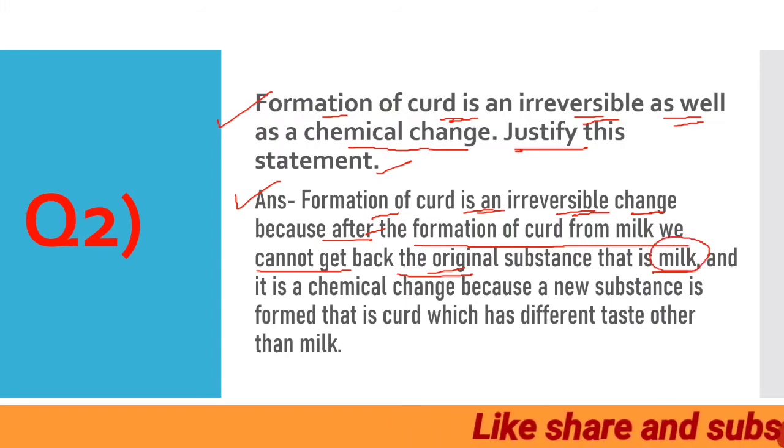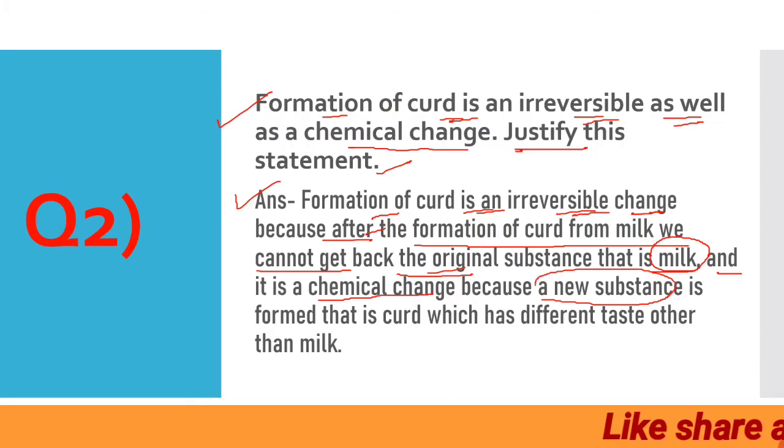We cannot get back the milk, and it is a chemical change because a new substance is formed. And what is the new substance? New substance is the curd, which is formed from the milk, which has a different taste other than the milk.